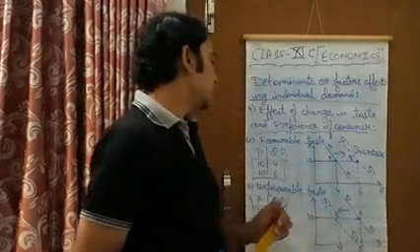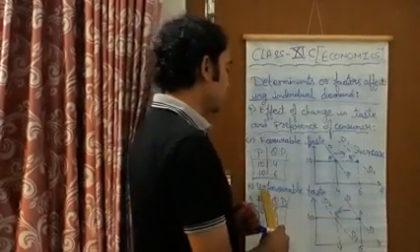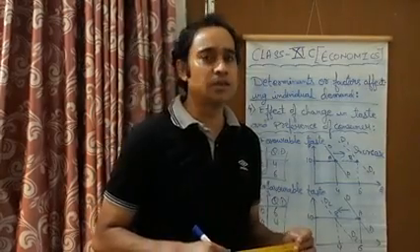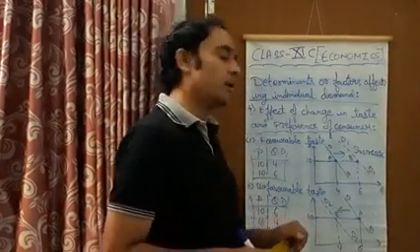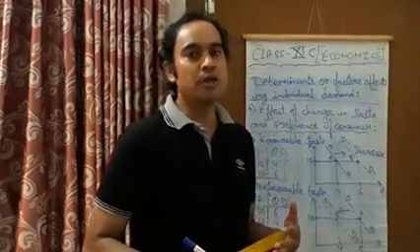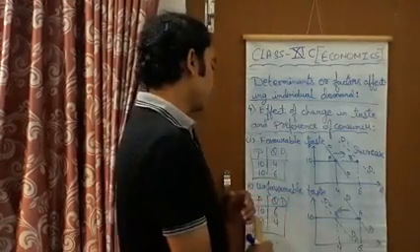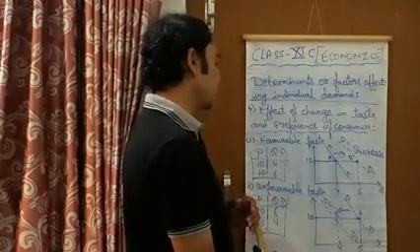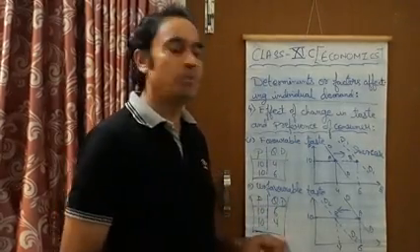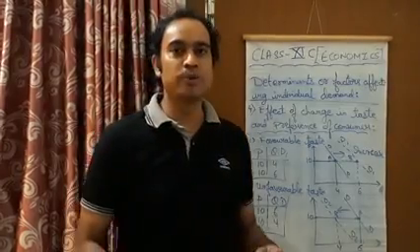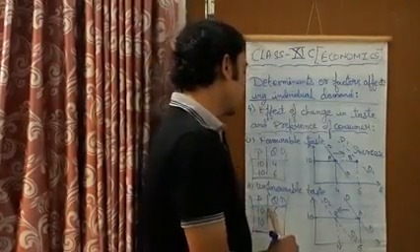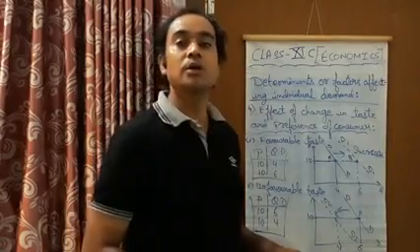On the other hand, in the other subheading we will see, if a consumer has an unfavorable taste, then in this case the consumer does not like the taste of that particular commodity, and he is going to reduce the demand for that commodity. If you see the table here, the price is the same, 10 rupees, and the quantity demanded is going to change from 6 to 4 units. Why is the consumer reducing the demand for this commodity? Because he does not like the taste of that commodity.